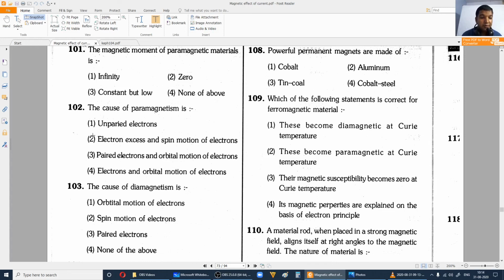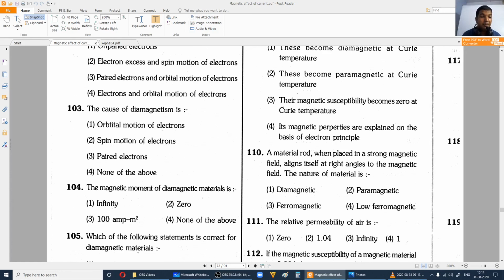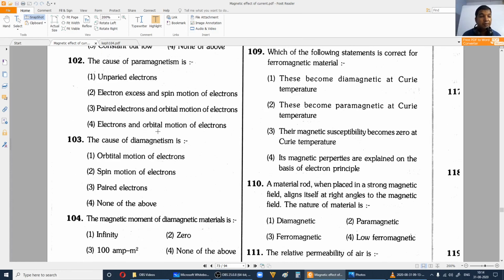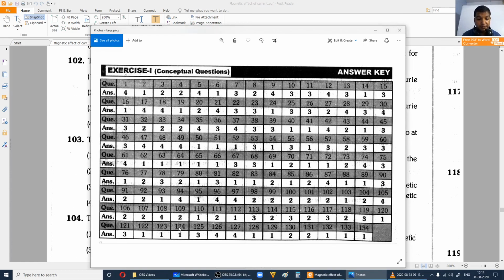So the best option among these four will be option 2. It can be due to orbital motion, that is, you can have orbital magnetic moment as well as spin magnetic moment in case of paramagnetism. So option 2 is right.